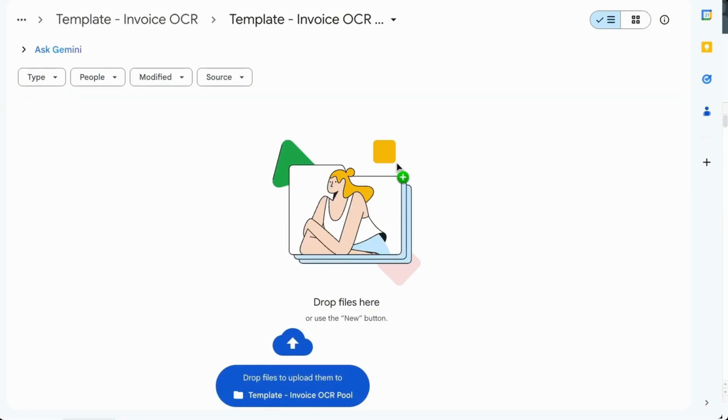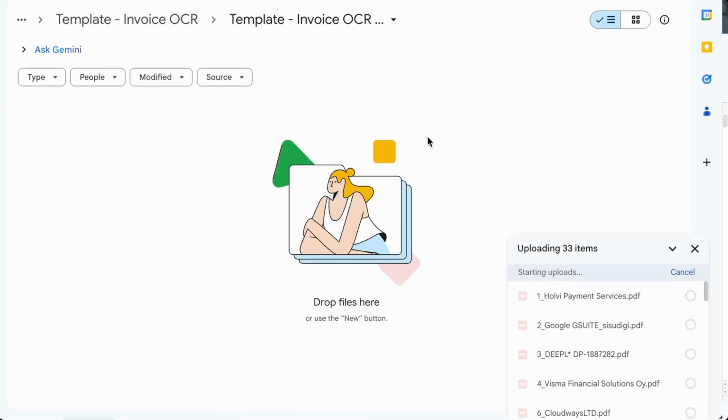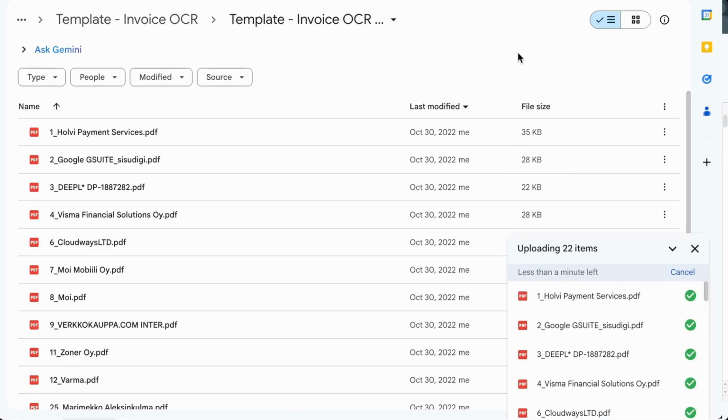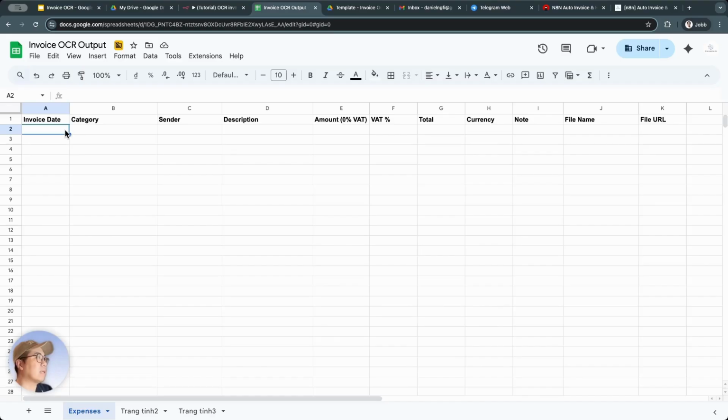After we drop the invoice files into the Drive folder, it will trigger the automated workflow in N8N to process each invoice one by one. As it processes each one, it will extract the information we've specified and fill it into the spreadsheet. As you can see, it has already processed the first invoice.